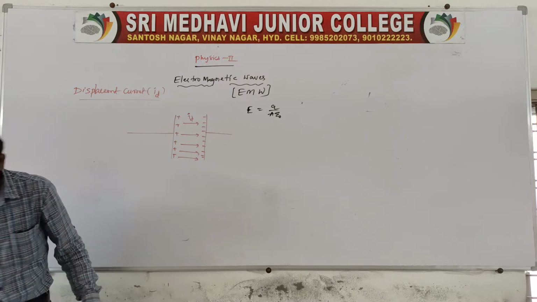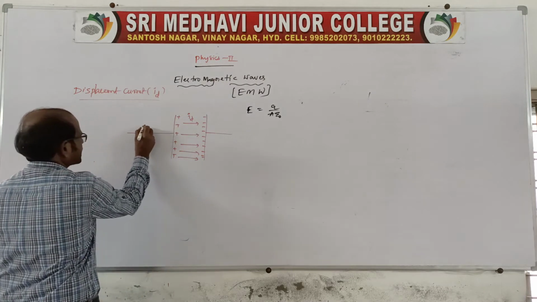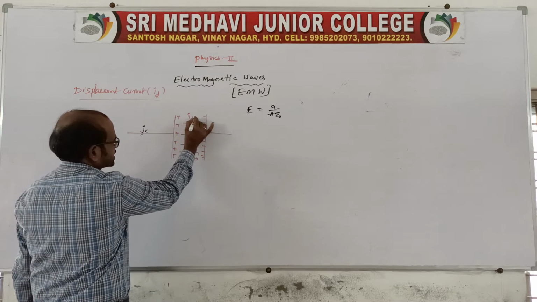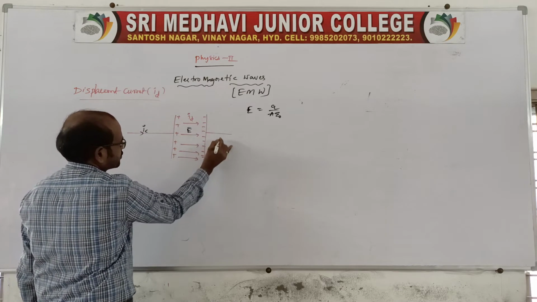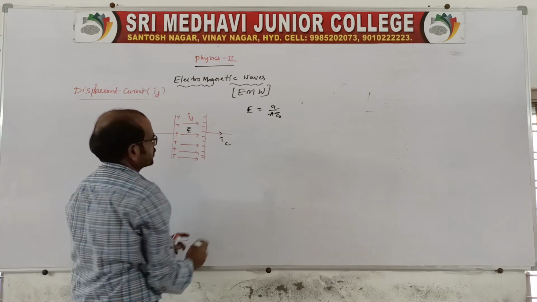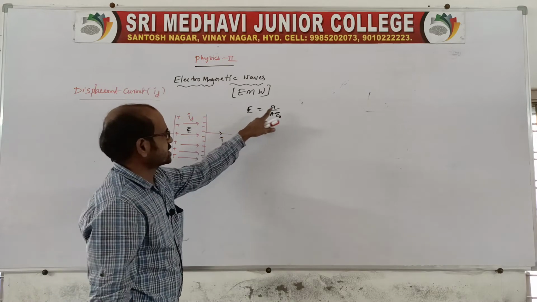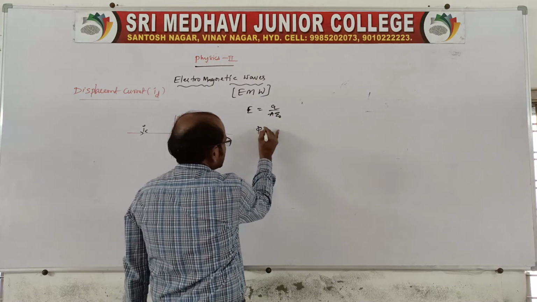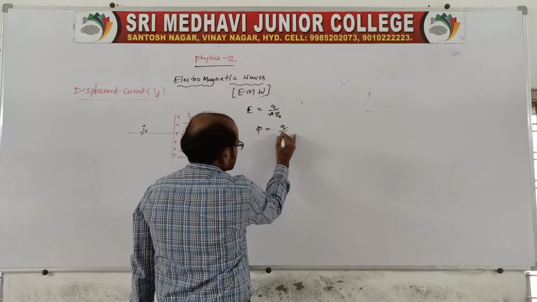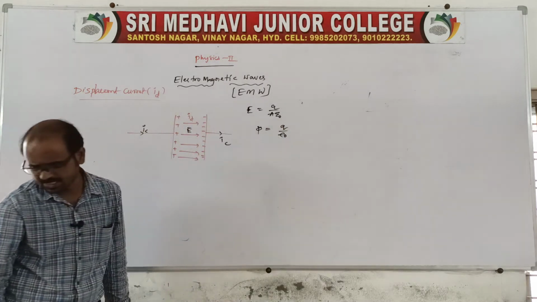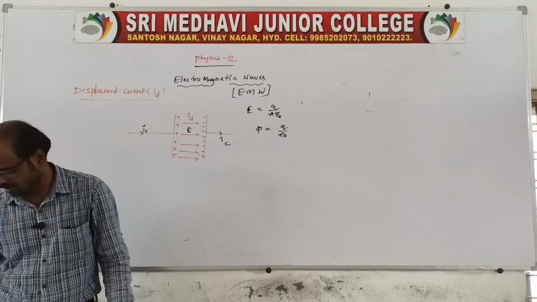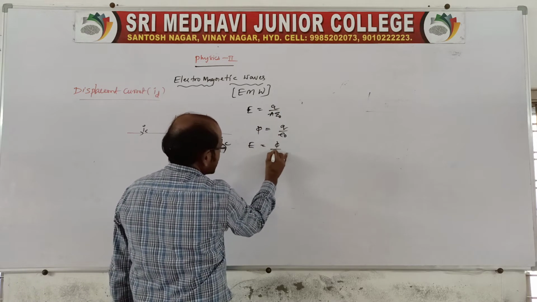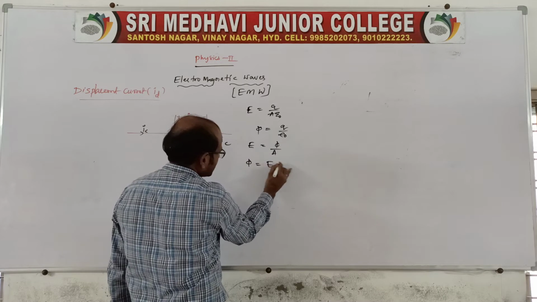So this is the current carrying conductor, and there will be a current flow, and between the capacitor plates, that is ID or displacement current or electric field intensity, and again IC. So we know the electric field intensity is equal to Q by A epsilon naught. This is the formula, and also we know flux is equal to Q by epsilon naught. Therefore, flux is equal to EA also.